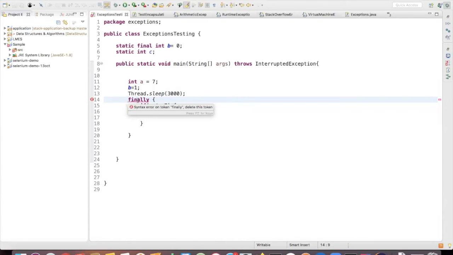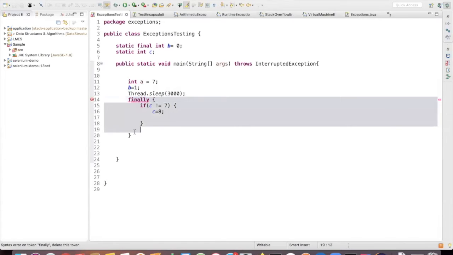No, you have to use finally with a try block or try catch block. You cannot just use one, because what is it expecting? Finally, you don't know, right? Simply it cannot go and execute this block, right? Finally is what we should do finally, based upon something, right? Simply declaring finally doesn't make any sense for the code, right? So it doesn't work. We have to match it with a try block.